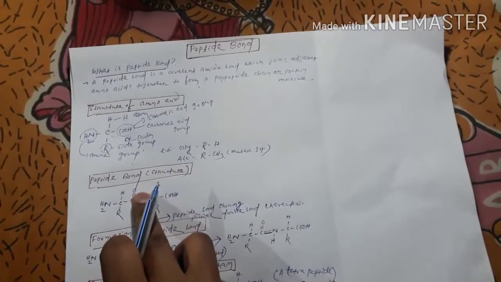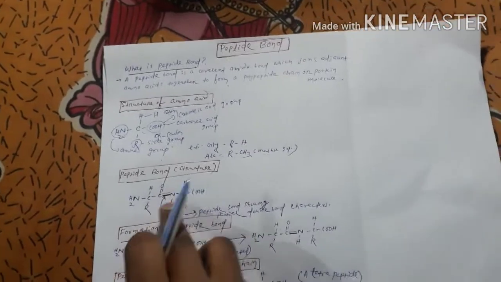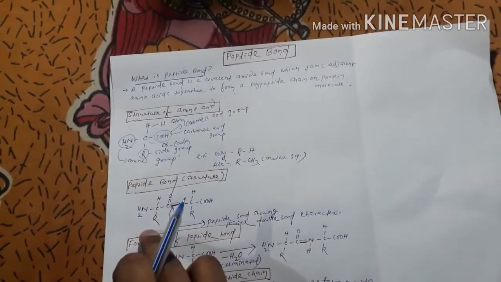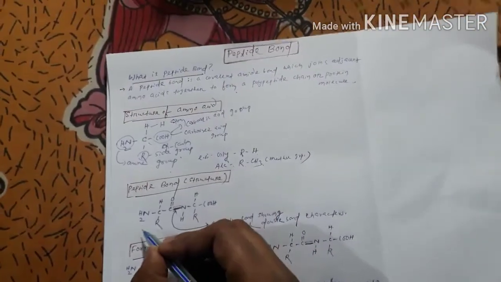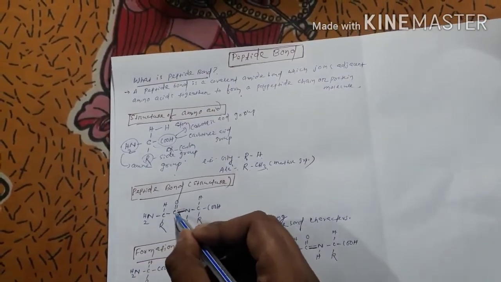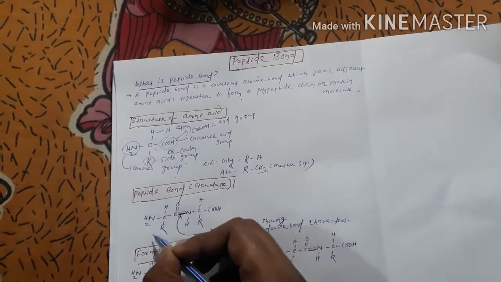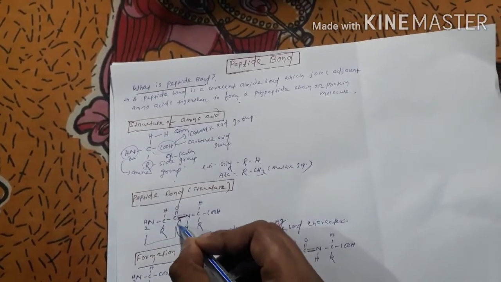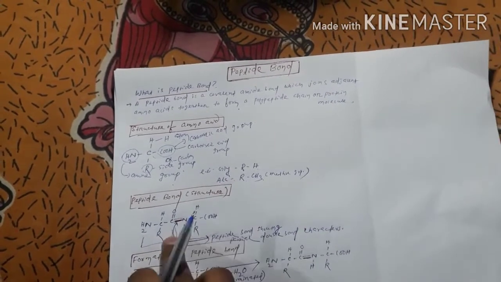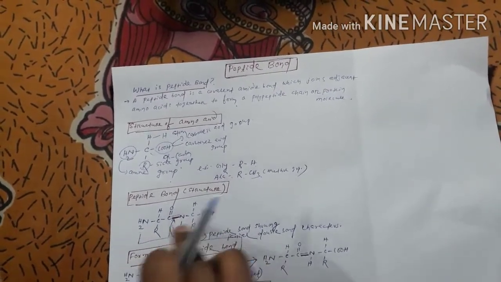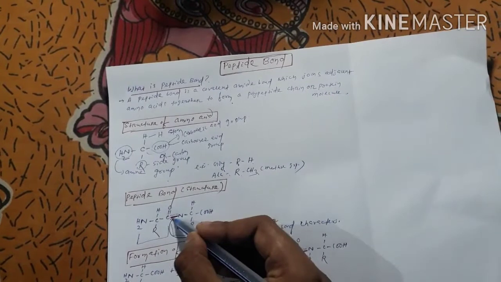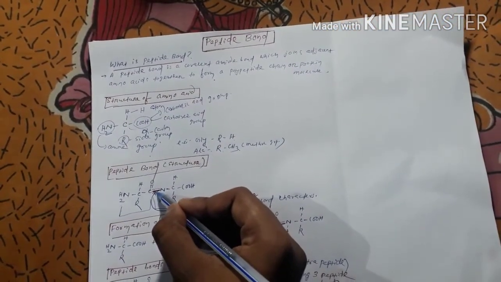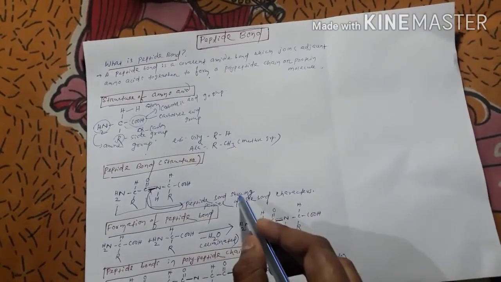Let's talk about the peptide bond. Here we will see the structure of the peptide bond. We have considered a dipeptide because there are two amino acids, from the NH2 group to the CO group. This is one amino acid, and this is another amino acid, put together by this red line. The bond marked in red color is called the peptide bond.